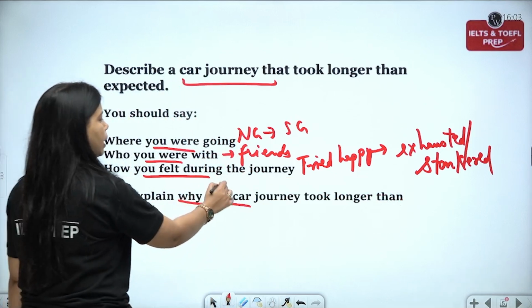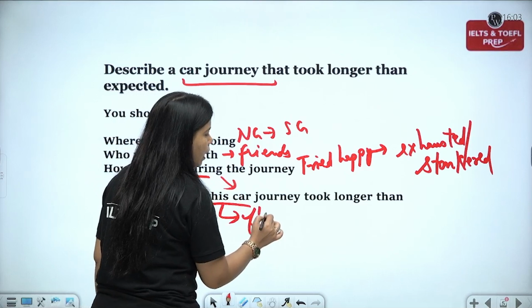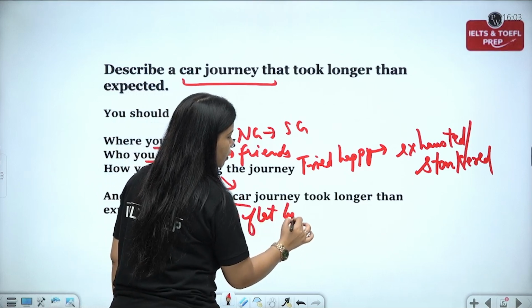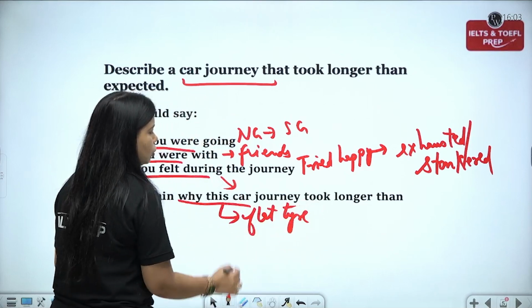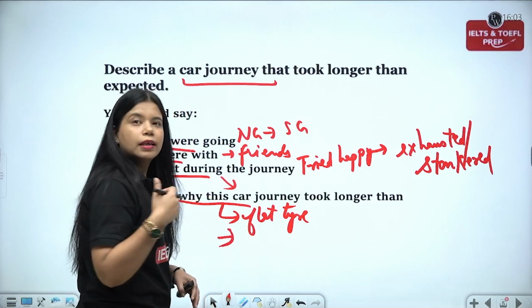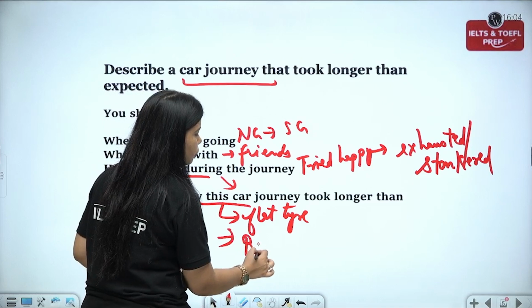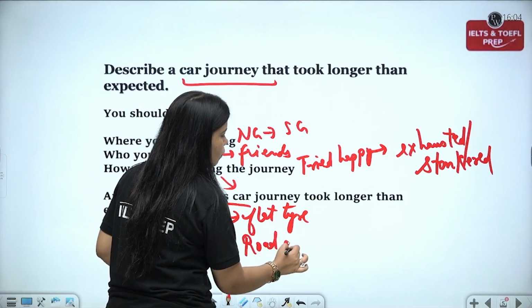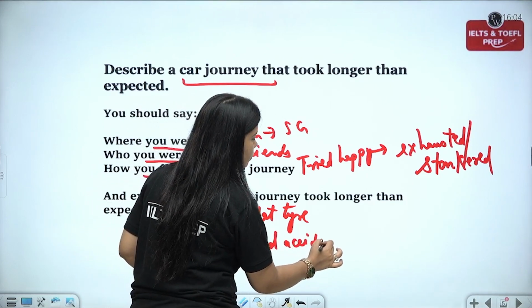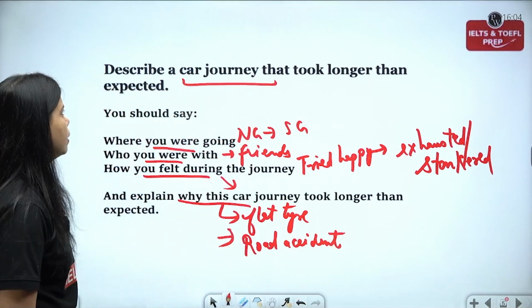This is our main bullet point. Why longer? Reason number 1, we had a flat tire that day. Flat tire means tire puncture. Number 2, once we sorted out that problem, the second problem came up wherein we saw a road accident due to which there was a lot of traffic congestion. So 2 reasons, you can explain these, that is enough.